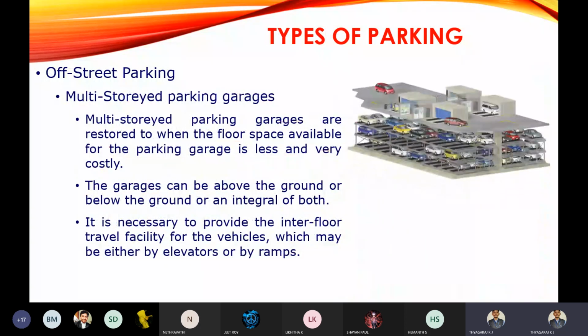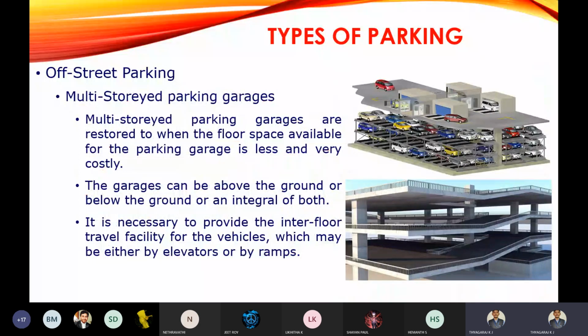The next one is multi-storey garages. This is the common practice nowadays. They are adopting multi-storey parking. In the building only, you can expect this type of parking, that is, parking your vehicle in the building. Multi-storey parking garages are resorted to when the floor space available for a parking garage is less and very costly. But multi-storey parking is much costlier than surface parking lots.